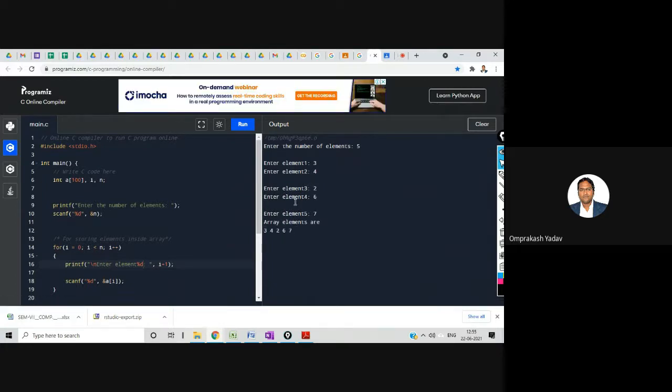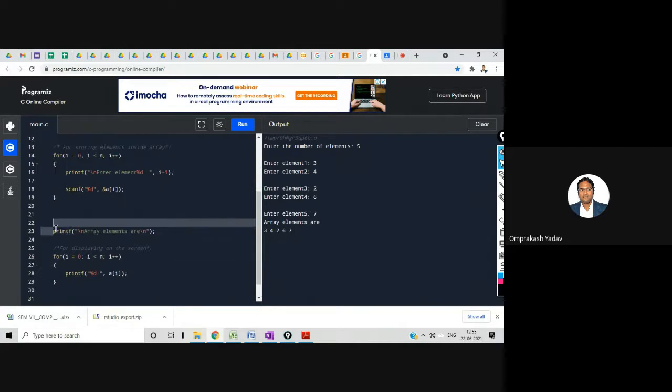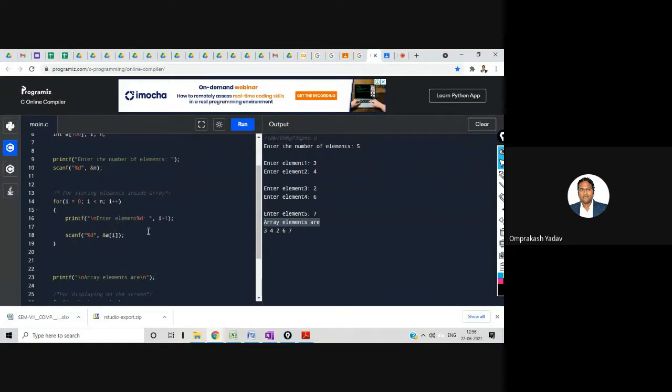Now it has displayed. Let's see here, array elements are, because I displayed this particular line after storing this. Before printing, I just display printf array elements are. It's showing over here array elements are, and then I just display all the elements with one space. So it has displayed me all the elements. Okay. So I hope this program is clear, and whatever I have written, you will be able to